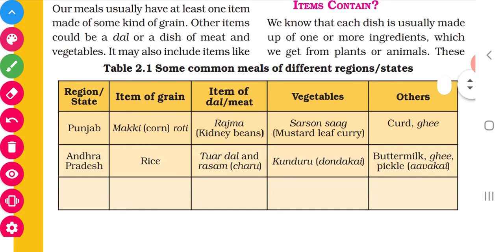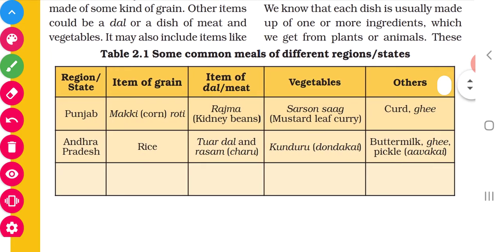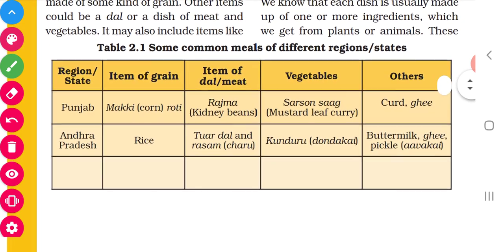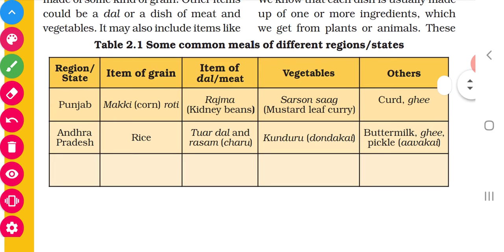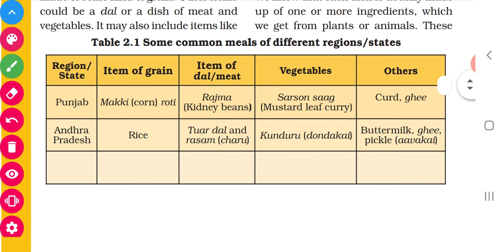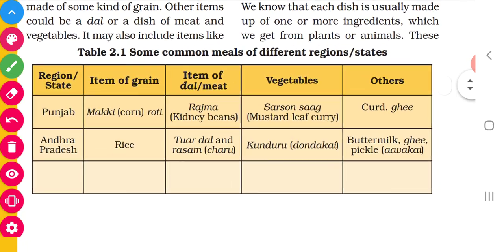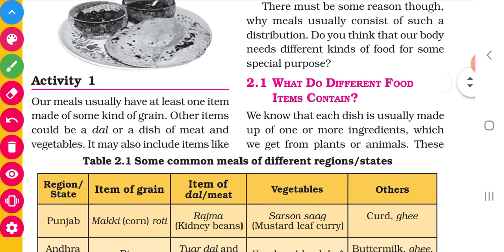If you are going to a reception, wedding reception, there we will be getting different types of meals. We will be having rice on one side, idli on the other side, then variety of dals and variety of vegetables also. Okay, it depends upon the place, we used to take different types of food.